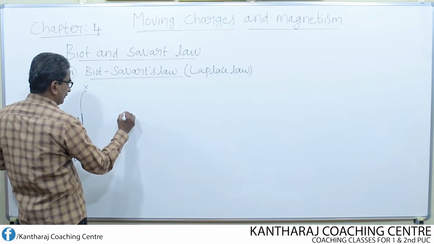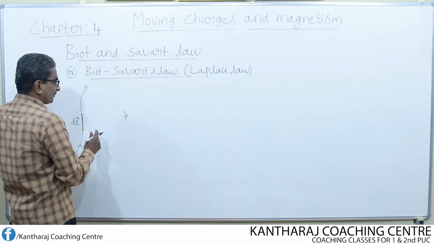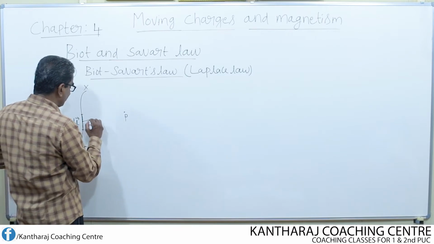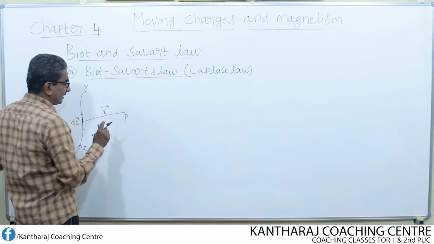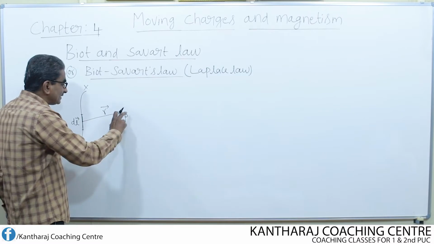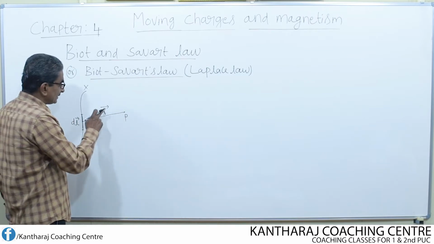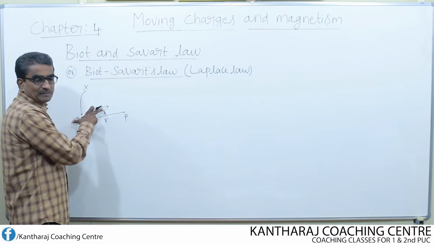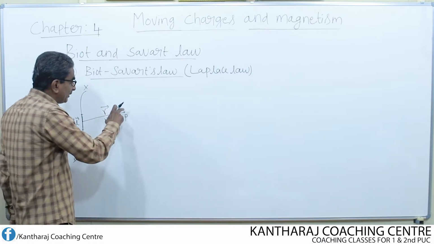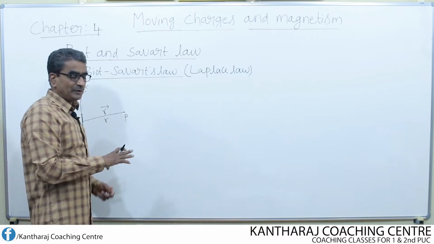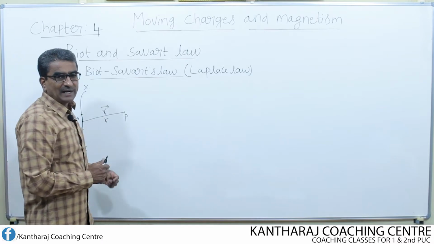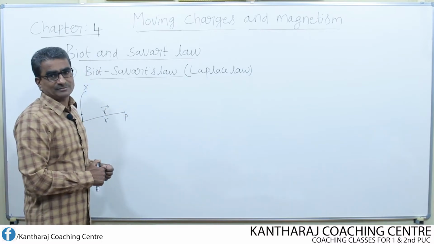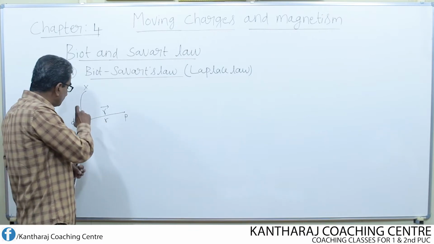I choose a point P, and let the position vector of this point from the midpoint of this current element be vector R. Its distance from the midpoint of this element is nothing but R. R gives the magnitude of this length, whereas vector R represents the position vector of the point P. At the point P, we need to find the magnetic field only due to this portion, because Biot and Savart law is applicable only to a small portion of the conductor,